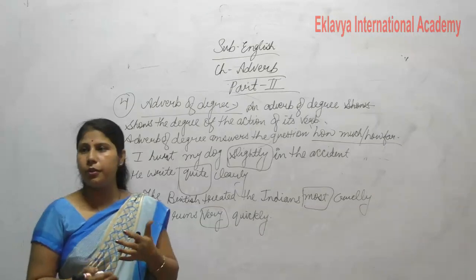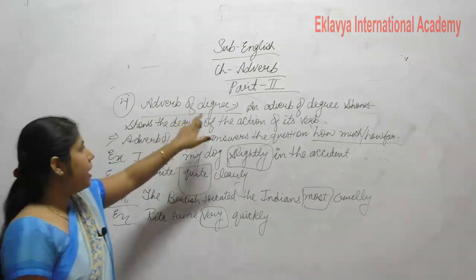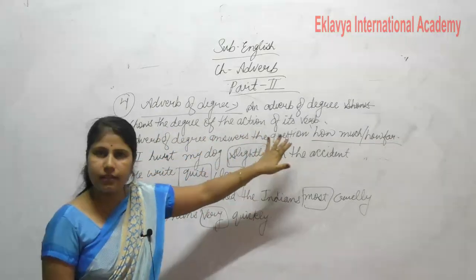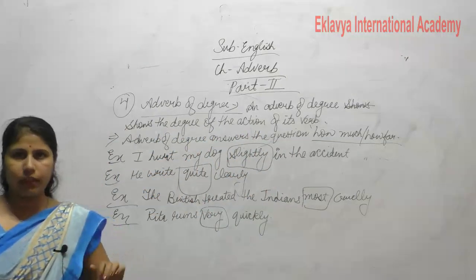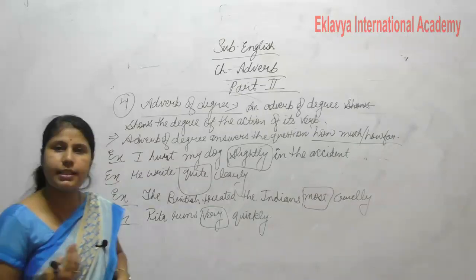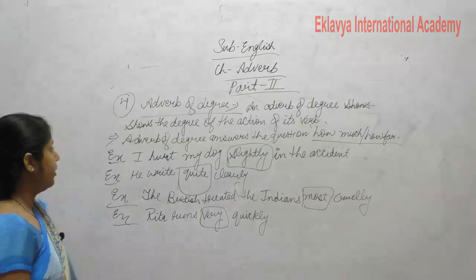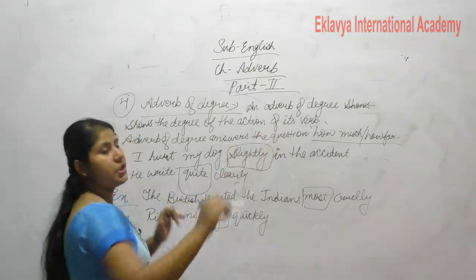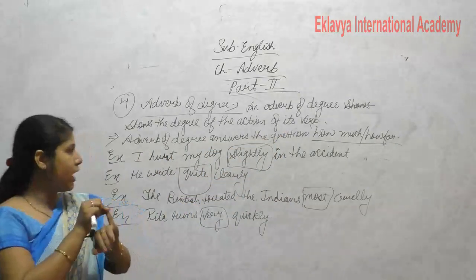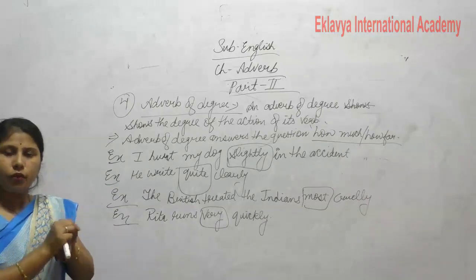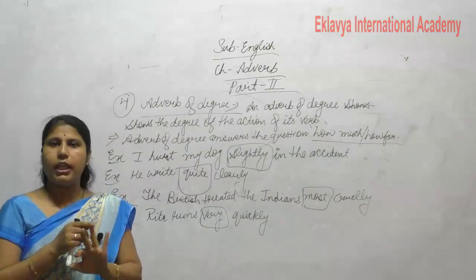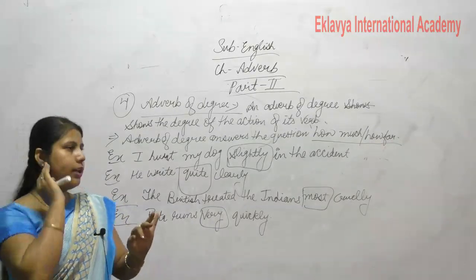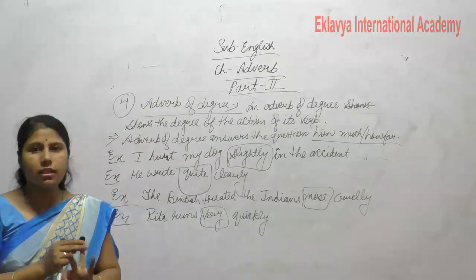Now everyone see and listen carefully again. What is an adverb of degree? An adverb of degree shows the degree of the action of its verb. It shows what degree of action the verb has done. Adverb of degree answers the question how much and how far. This gives two answers, how much and how far.